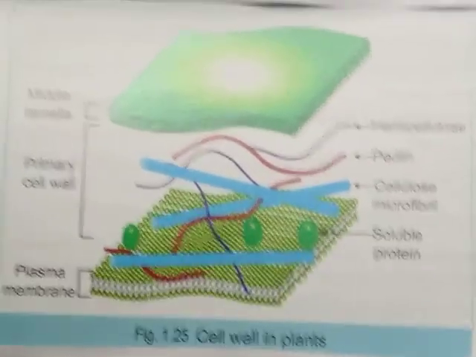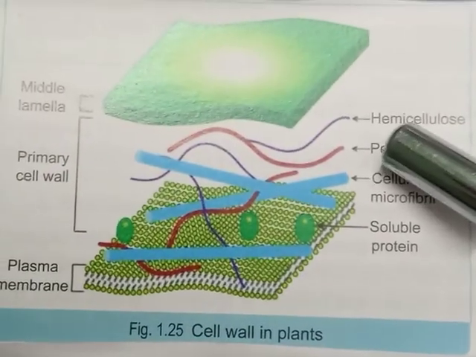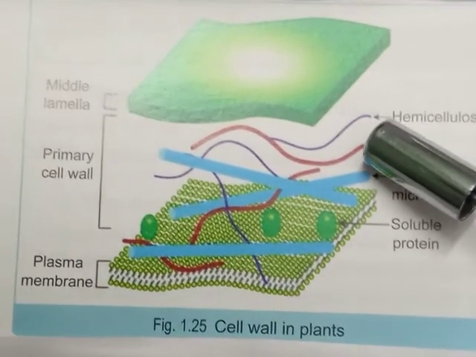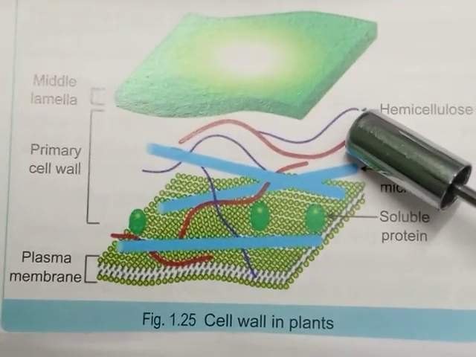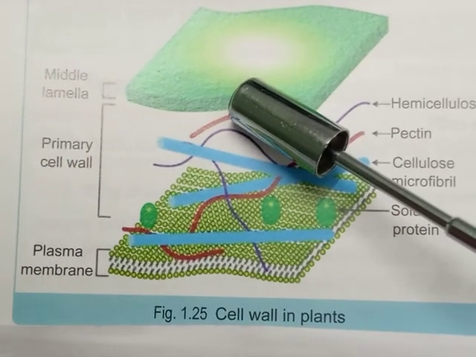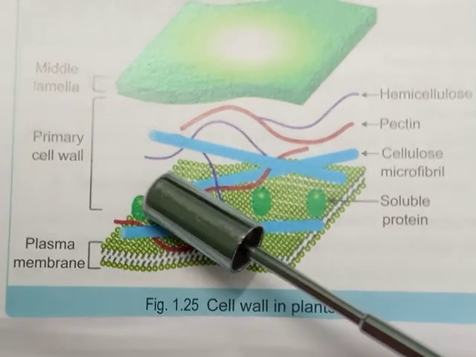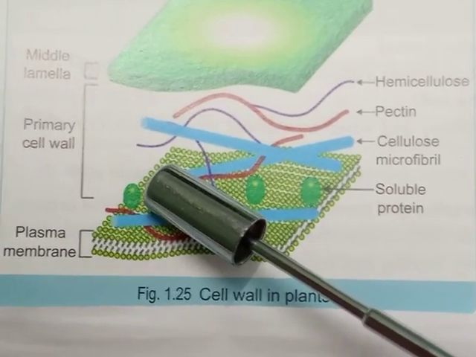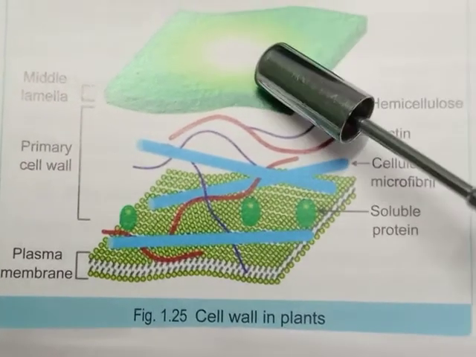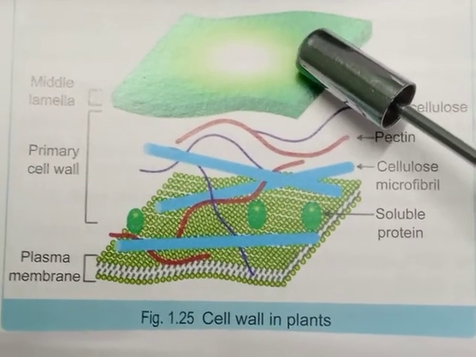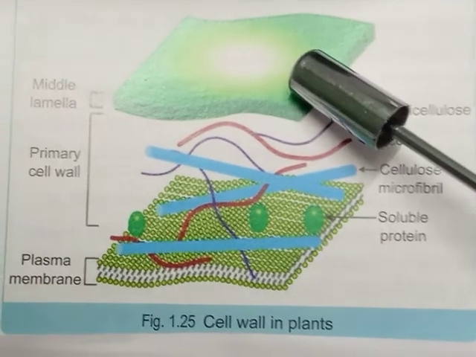So, we may say the cell wall, on the basis of structure, is differentiated into three parts: middle lamella, primary cell wall, and secondary cell wall. The middle lamella, as we have discussed, is the layer mainly made up of calcium and magnesium pectates.